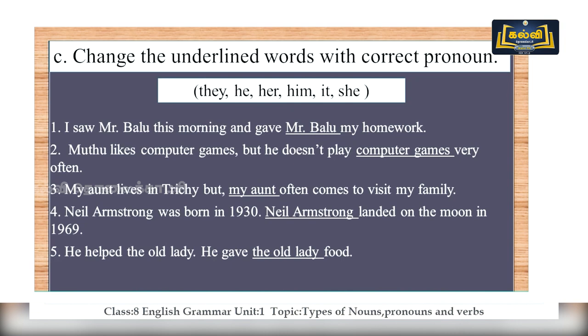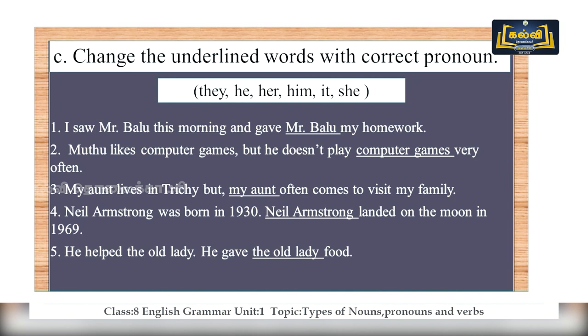The pronouns listed here are they, he, her, him, it and she. See, I'm going to read you the sentence, and you're going to replace the underlined noun with a pronoun. I saw Mr. Balu this morning and gave Mr. Balu my homework. Second time, what can you replace with Mr. Balu?